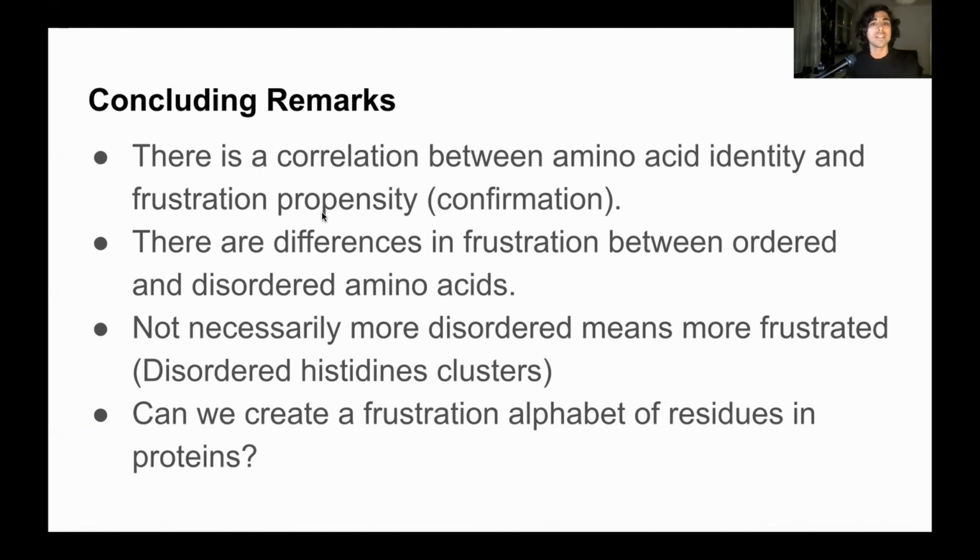There are differences in frustration between ordered and disordered amino acids, and very interestingly, it is not necessarily the case that amino acids that are more disordered are more frustrated, because there are different examples where it is the other way around for many types of amino acids, and a very specific type is represented by the clusters of histidines that are present in loop regions.